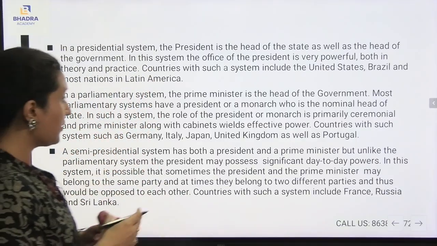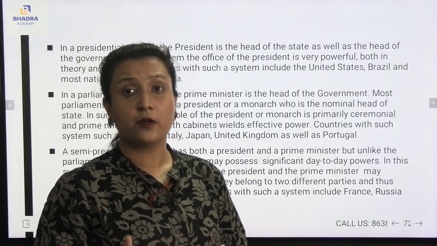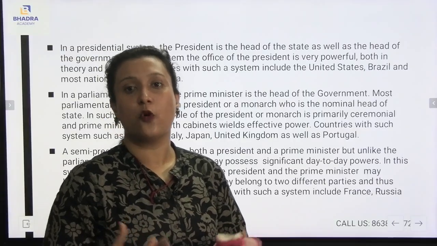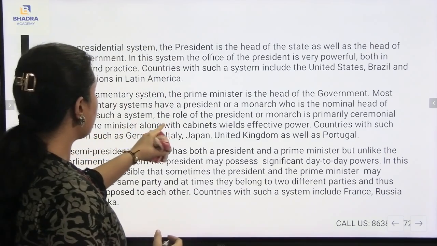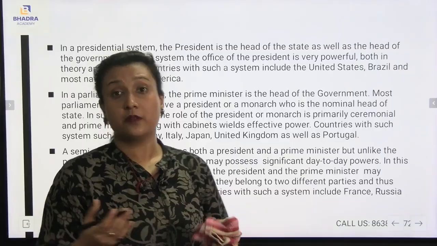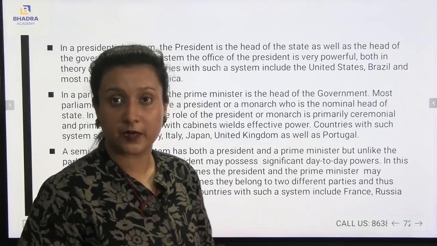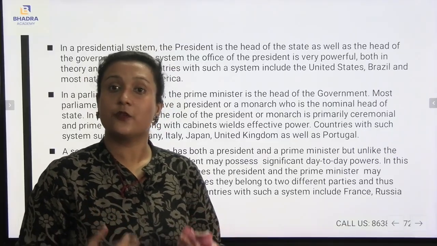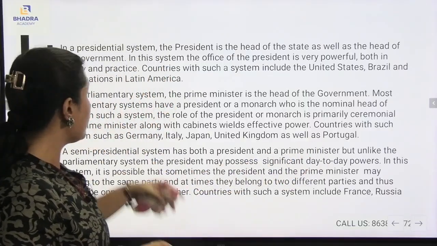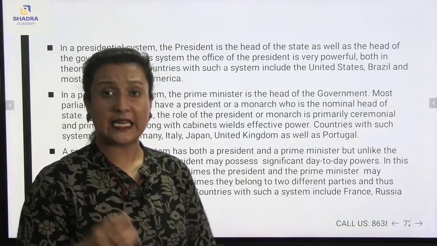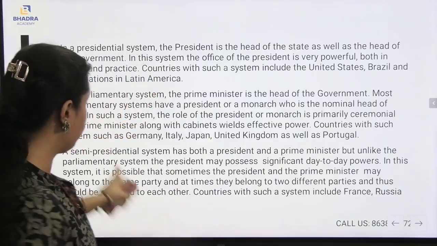On the other hand, in such a system, there is the president's role, the monarchy role or the emperor role, but they are all nominal in character. And second, the prime minister with the cabinet has effective power. The other cabinet ministers will have effective power in the implementation of the law. For example, our country has the parliamentary system, where the prime minister is the head of the government. Now, what are the countries here? Germany, Italy, Portugal, the United Kingdom. They are all under the parliamentary system.